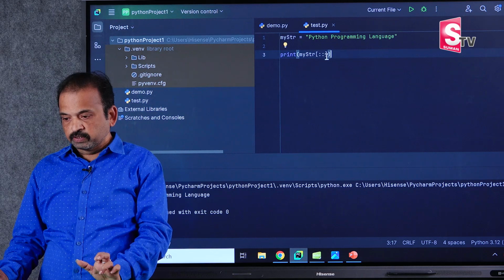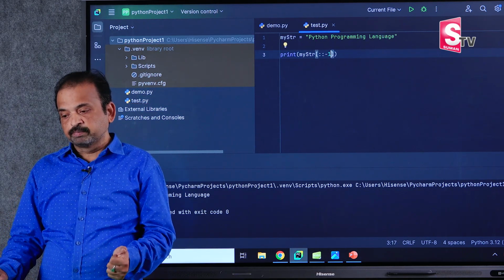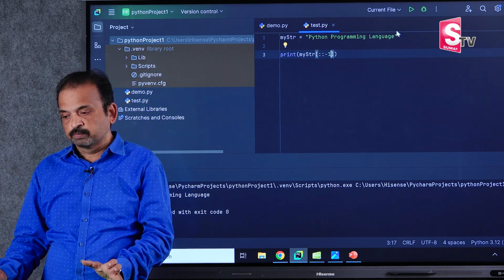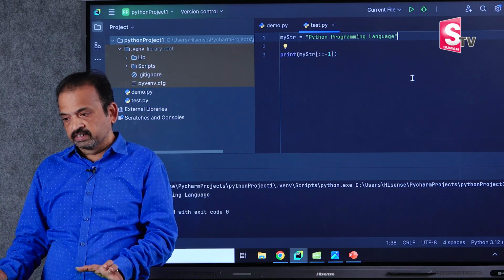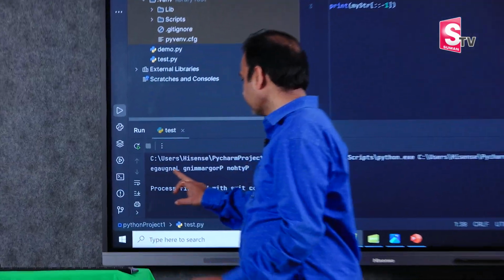Python programming language. Now here I'll give -1 as the step, but there is no start number and no stop number. Means it starts from the last. So it will reverse the string. It will reverse the string. See, it is reversing the string.